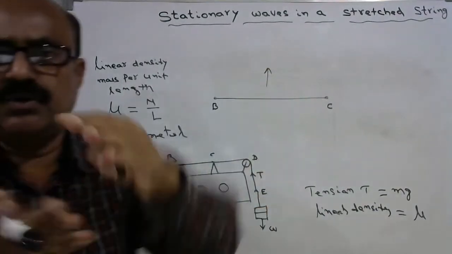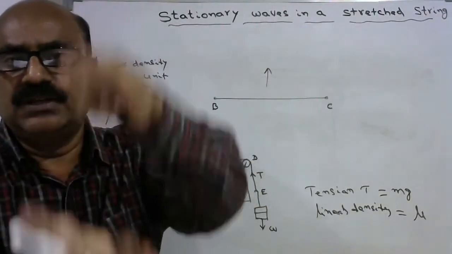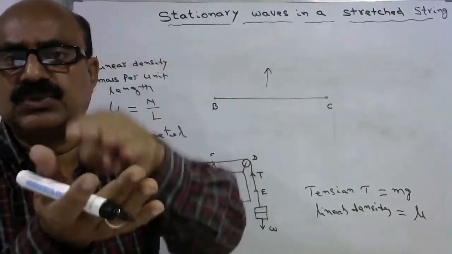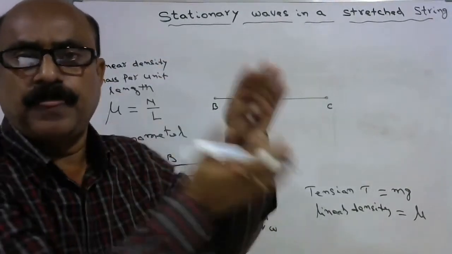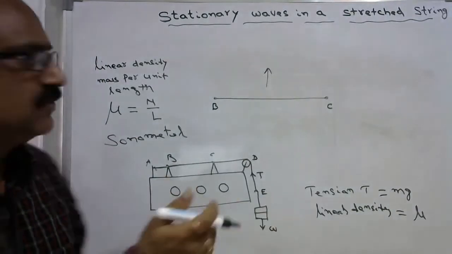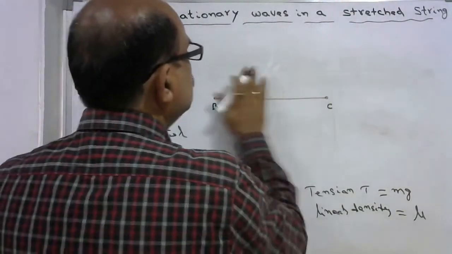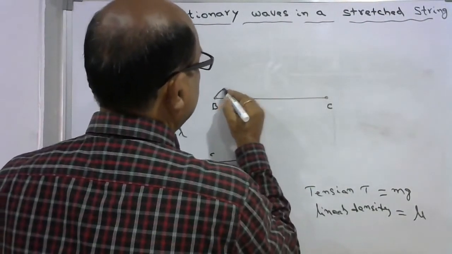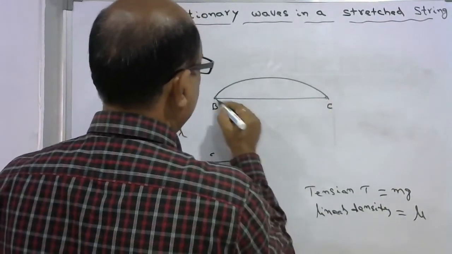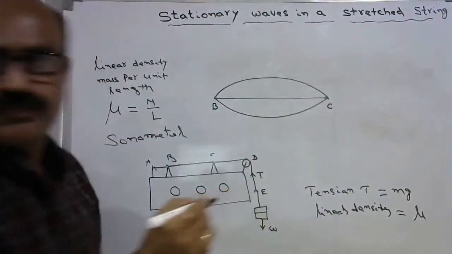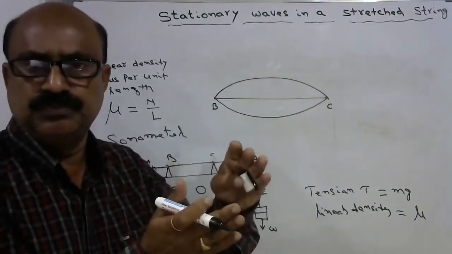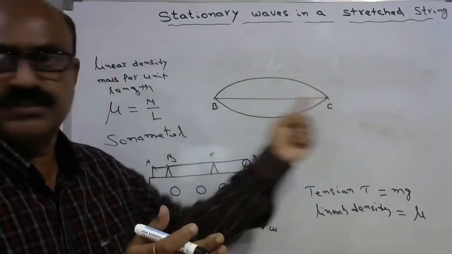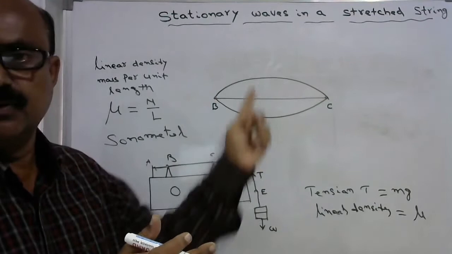So this is how the wire will vibrate up and down, at right angles to the length of the wire. So in this case, when it is vibrating like this, it forms one single loop with two nodes, with one antinode.